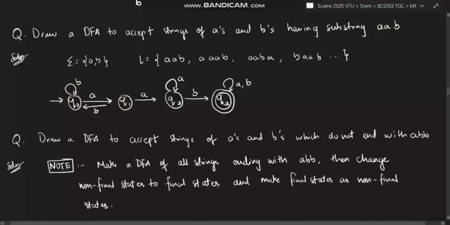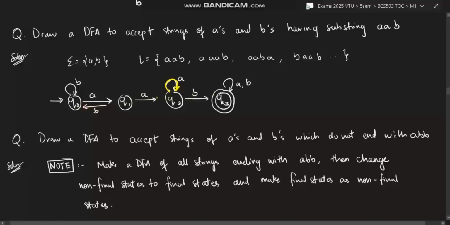Next, from here, can I take n number of B's here? No, I cannot. Why? Because it will then become A, B, A, B. That is the wrong one. So I cannot have a self loop. So B, I have to take it back here to the previous state. First check if a self loop is possible. If not, take it back to a state and check if that's possible. Next here I have a B here, but A I can take a self loop.